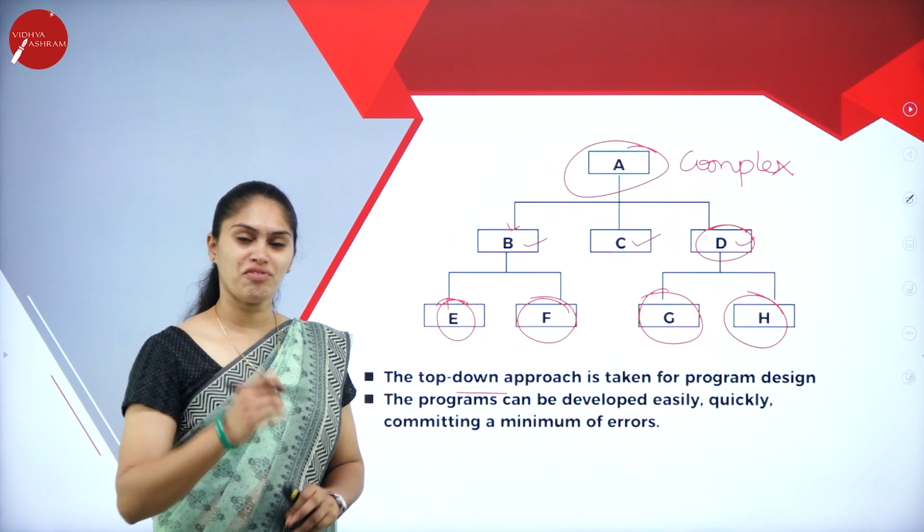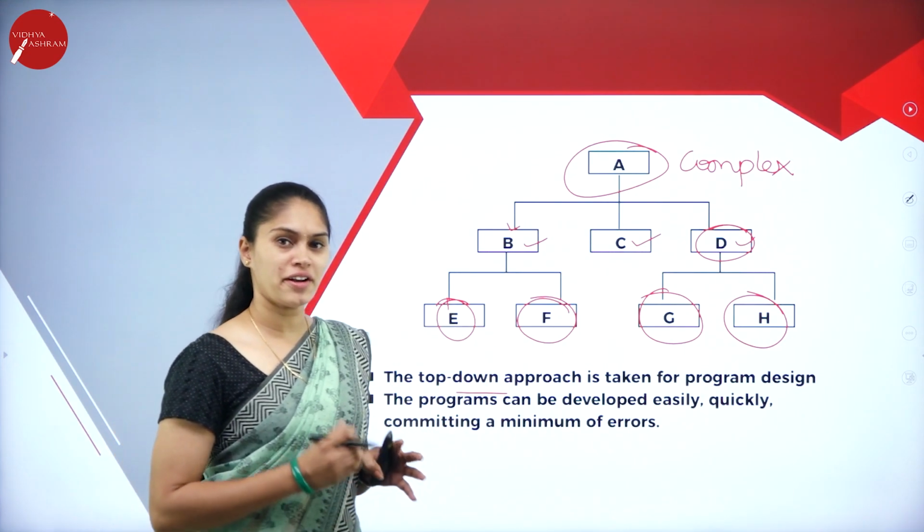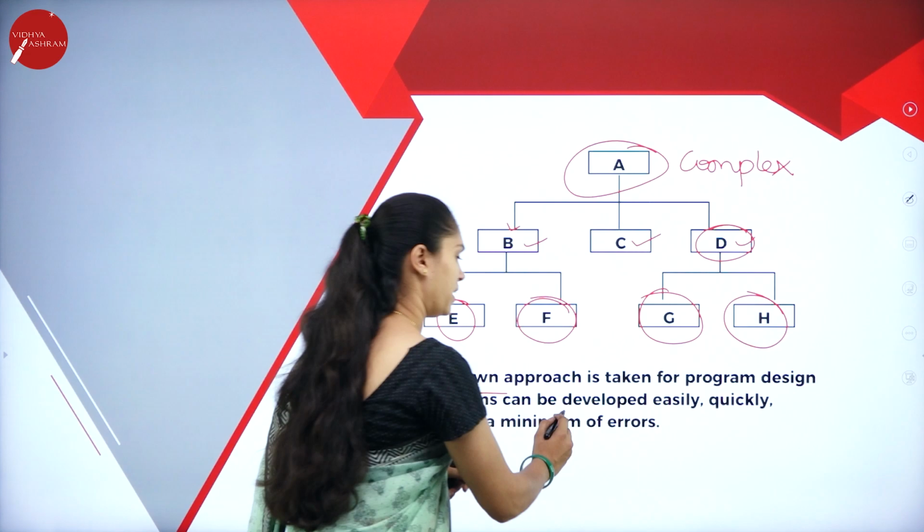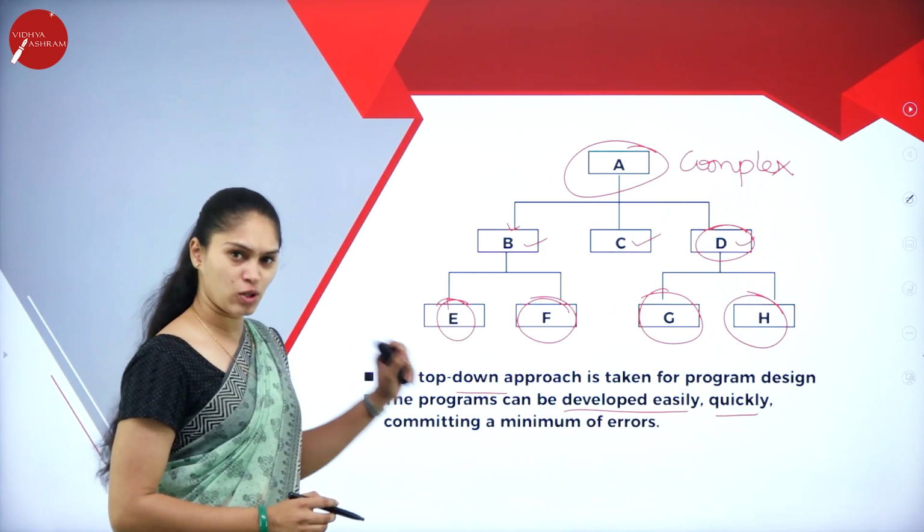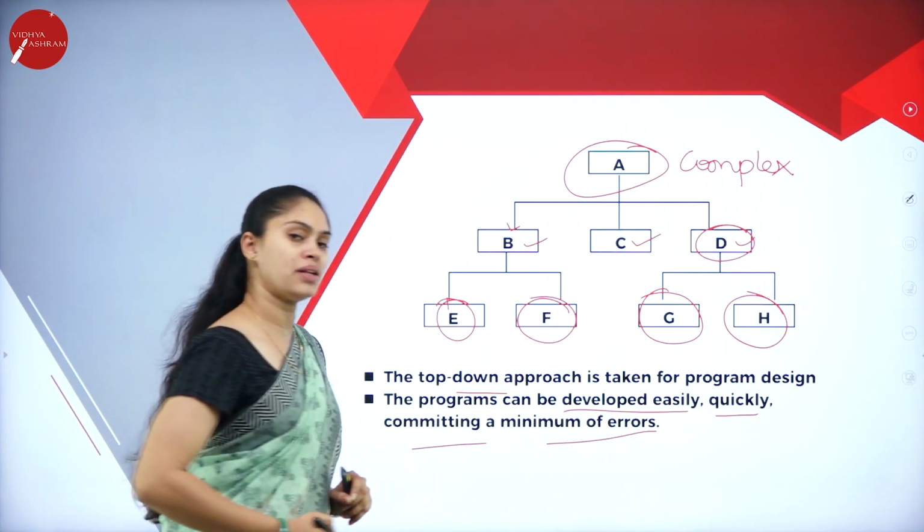If you use a top-down approach to solve a problem, it will be developed easily and quickly, and it will commit a minimum number of errors.